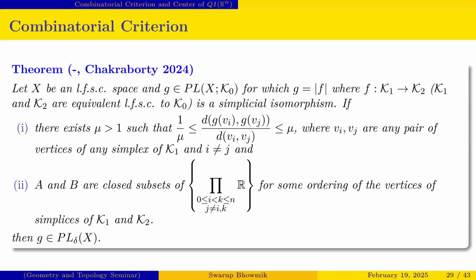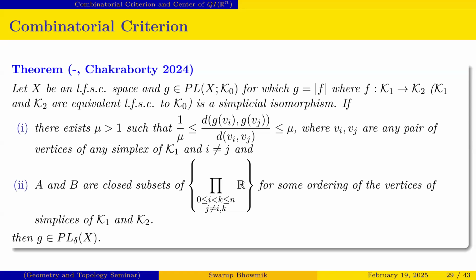If there exists a mu greater than 1 such that the distance between the vertices of the edges satisfies this relation, that is, 1 by mu is less than or equal to the distance of v i, v j, which is less than or equal to mu, for any pair of vertices v i, v j, obviously i not equal to j, and if the defined sets A and B are closed subsets of R for some ordering of the vertices of the simplices, then g belongs to PL delta X.